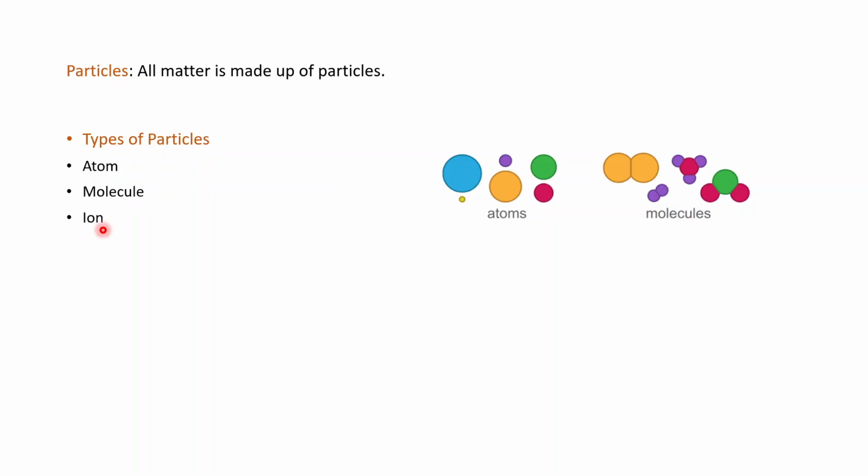Now the third type of particle, which is the ion. What is an ion? An ion is an atom or a group of atoms, group of atoms meaning a molecule, that carries an electric charge. It is called an ion. This electric charge can be positive or negative. If it has a positive electric charge, it is called a cation. If negative, then it is called an anion.